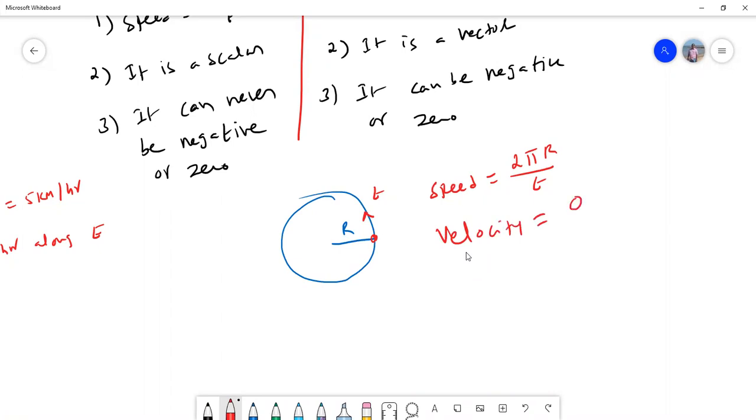Because it again came back to the original position, so nothing but zero. So velocity can be zero, but speed can never be zero. And velocity can be negative because it is a vector.